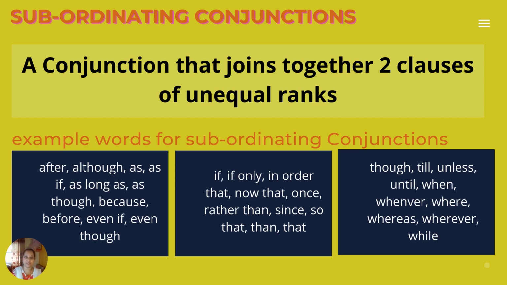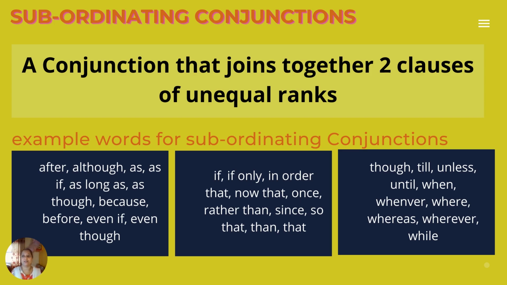A clause has a subject and a verb and it can stand on its own. Correct? So subject, again, we are talking about subject and verb, please don't get confused. Clauses are again divided into dependent clauses and independent clauses. So if you combine a dependent clause with an independent clause, that word is nothing but a subordinating conjunction.